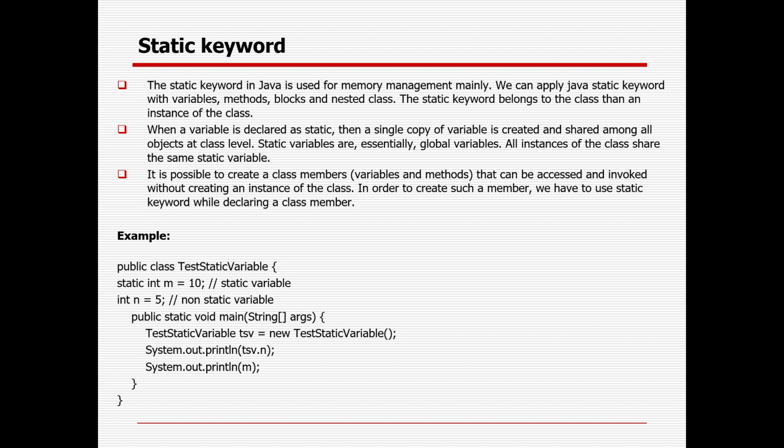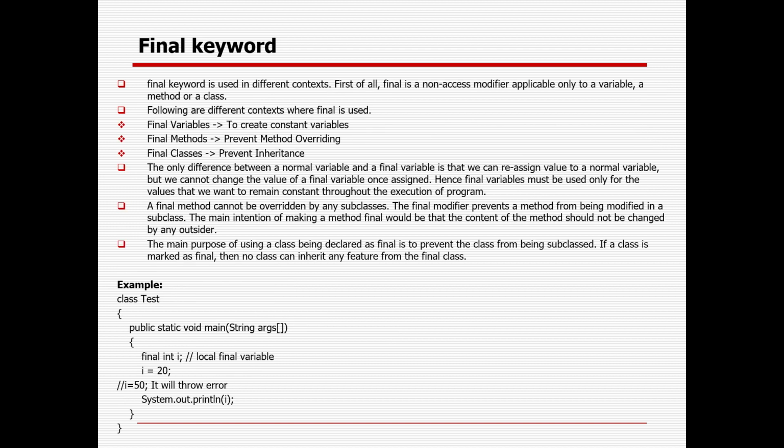Static is nothing but, as and when you define something static, memory allocation will automatically be done for the variable or method, so that it can be treated as a global thing and can be used anywhere in the particular class without creating the object or instance. The final keyword will be used to prevent method overriding, to prevent inheritance, and to prevent the variable value from changing. So that is the way the final keyword also plays an important role in Java in case you don't want to change things. Okay, so that's all, guys. Thank you.